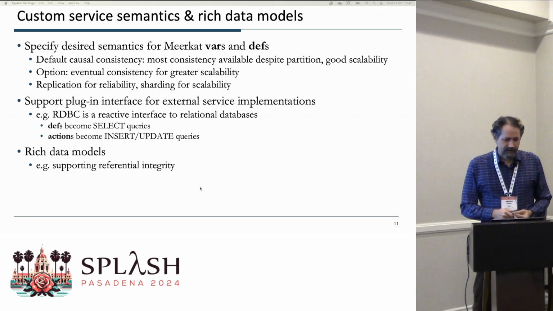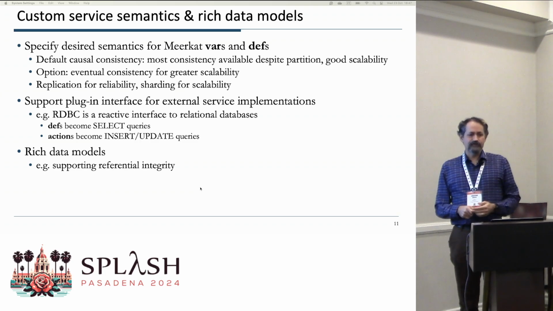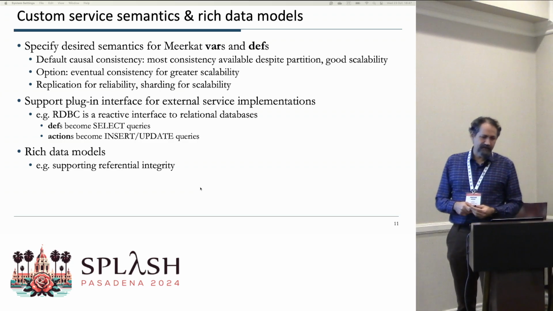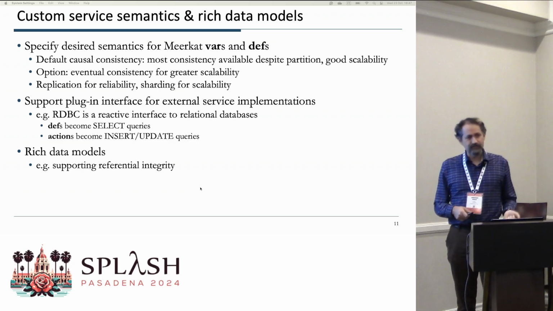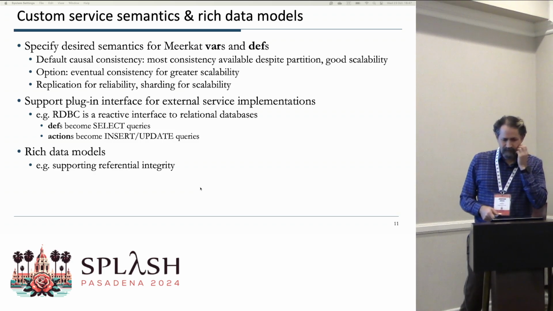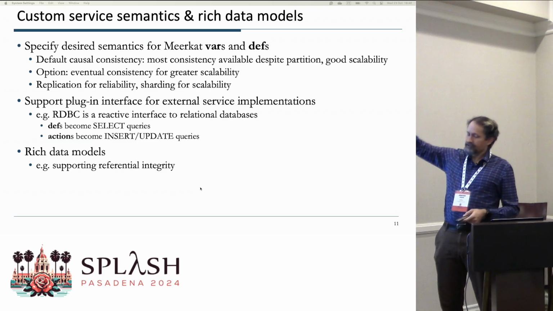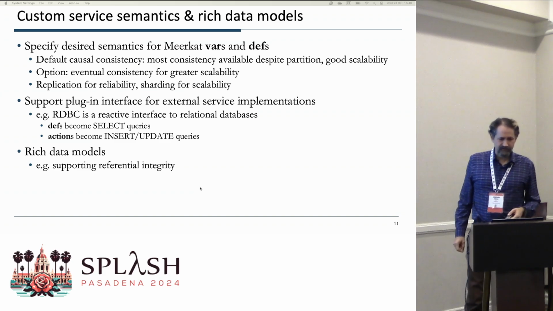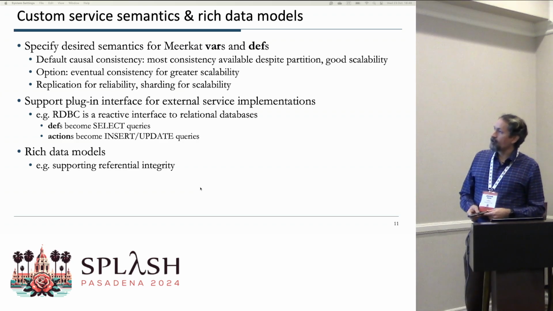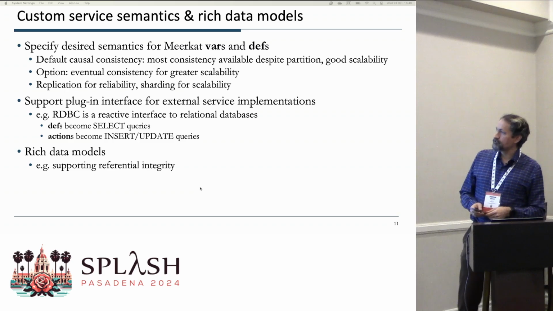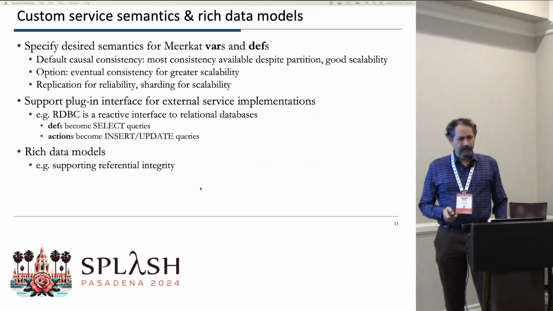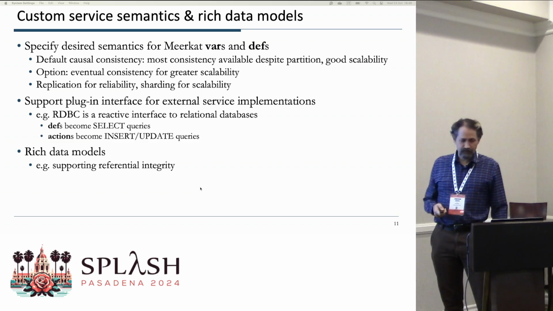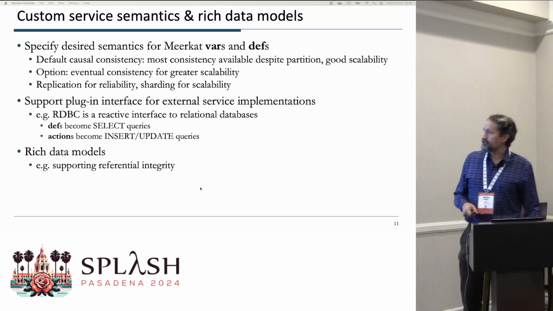We know that one size does not fit all for distributed systems. So with Meerkat, we're looking at providing a default level of causal consistency. We're choosing causal because it's basically the greatest consistency you can have that's available to sub-partitions and has fairly good scalability characteristics. There's no global coordination necessary. But we also want to provide explicit support in the language for eventual consistency, for greater scalability for those who need it. And of course, standard ideas like replication for reliability or sharding for other dimensions of scalability in data.